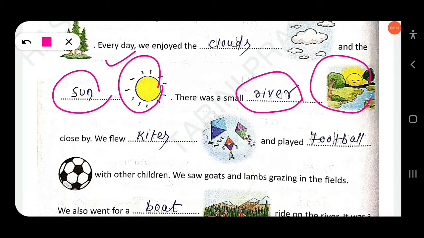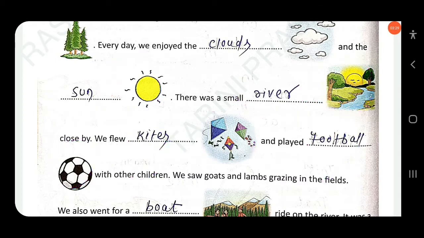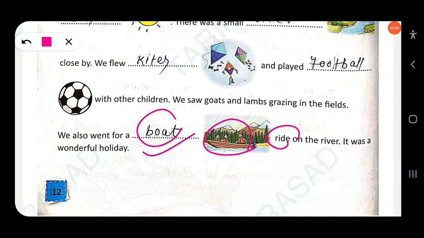We flew kites. These are pictures of kites, so you have to write in plural, kites, and played football with other children. We saw goats and lambs grazing in the fields. We also went for a boat ride on the river. It was a wonderful holiday.